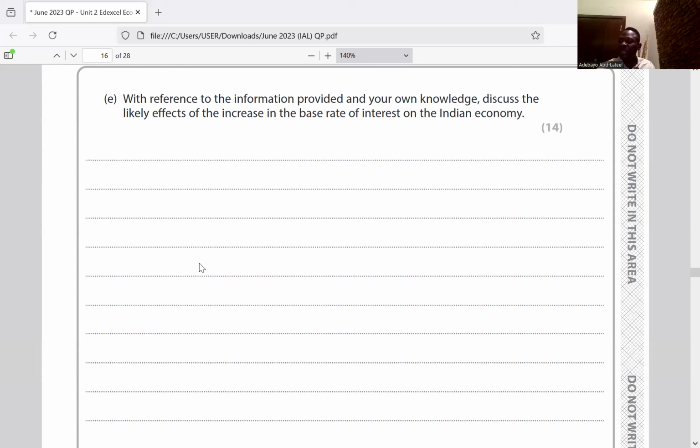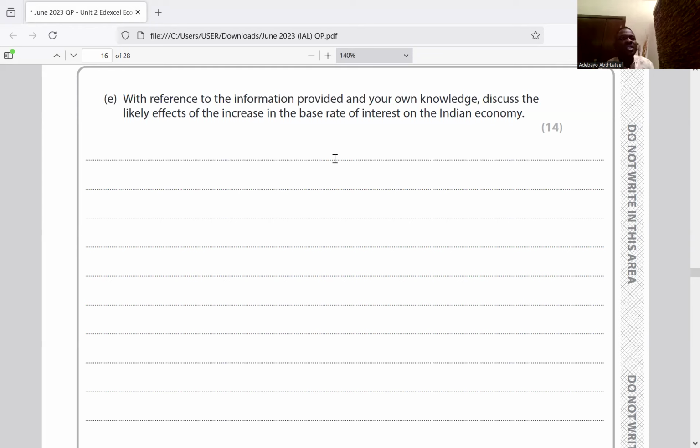So an increase in the base rate will increase the price of borrowing, which may in turn reduce investment done through borrowing as it is less profitable to invest. With reference to the information provided and your knowledge, here we stopped at 4. An increase in the base rate will increase the price of borrowing, which reduces investment done through borrowing as it will be less profitable to invest.